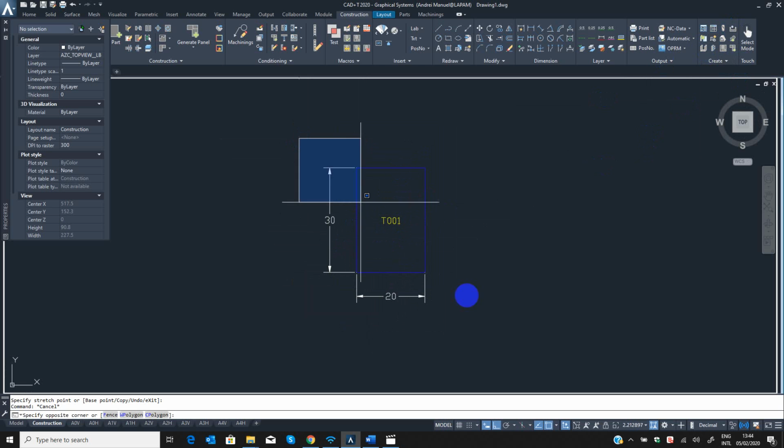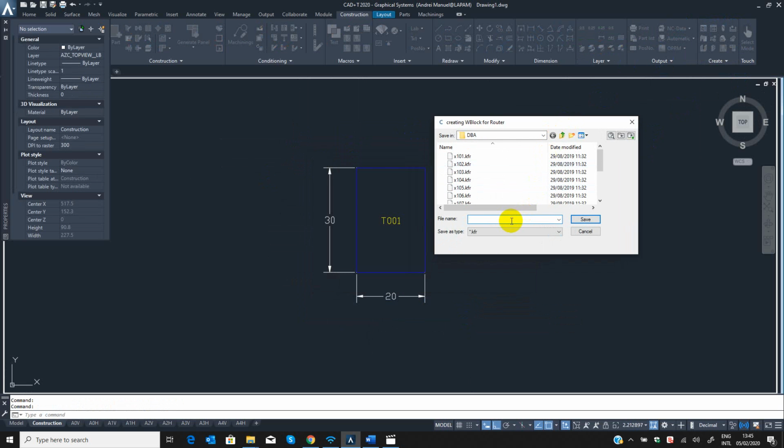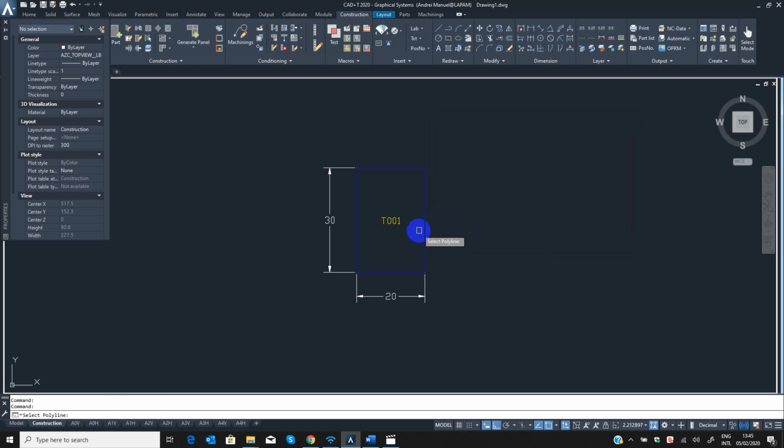And once you draw it, go to create block routing, create a block, and here let's say T001. Okay, save. Now it's asking to select the polyline.